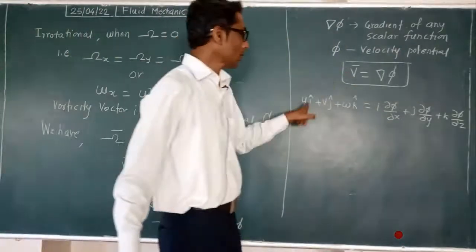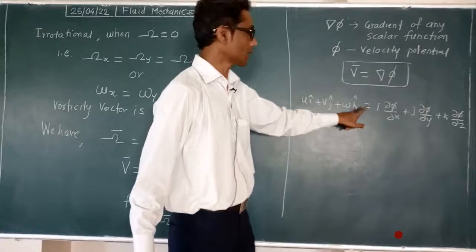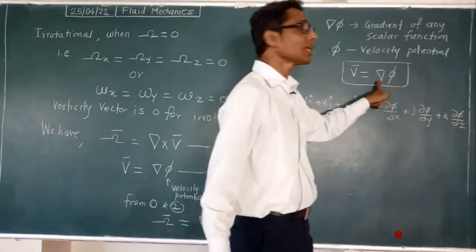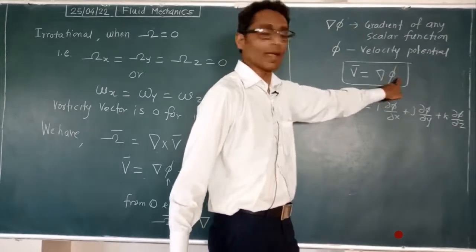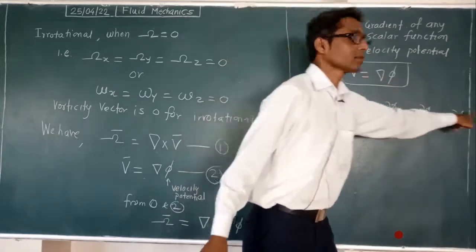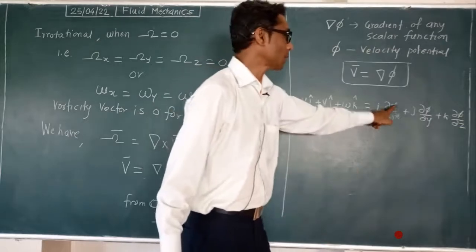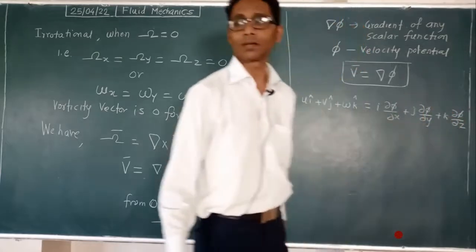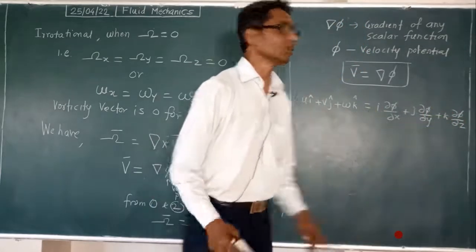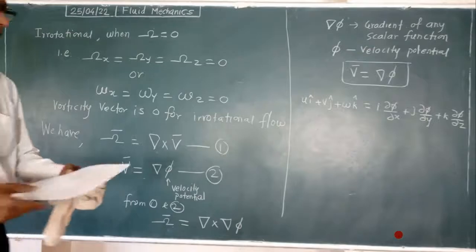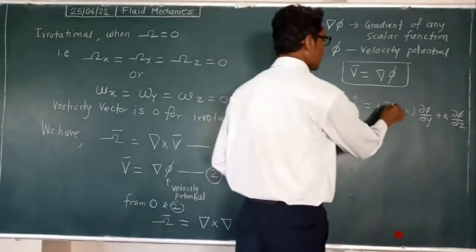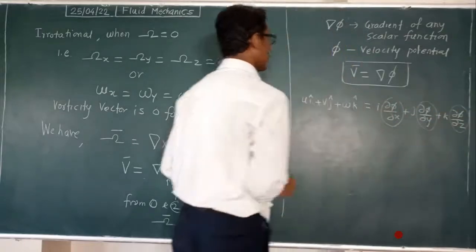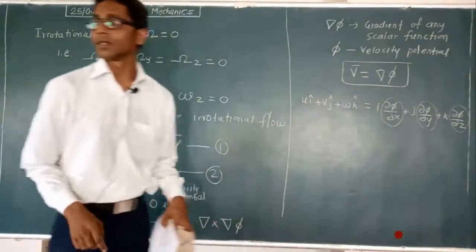See, v bar is the velocity vector, with i, j, k. Del operator means del by del x plus del by del y plus del by del z. And we write this for phi function, so phi everywhere: del upon del x of phi, del upon del y of phi, del upon del z of phi into these scalar i, j, k. In this way we write. Now what are these actually? These are velocities, u, v, w.